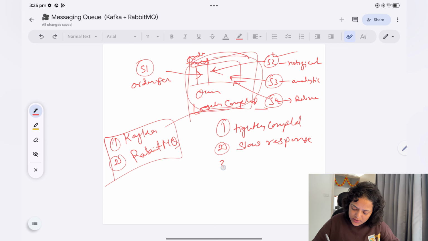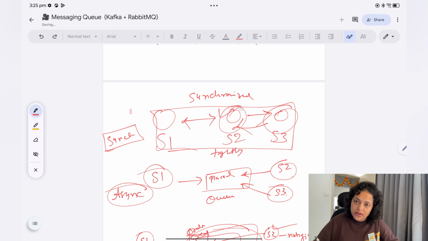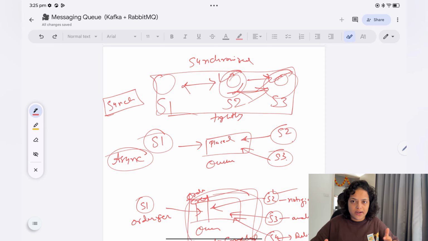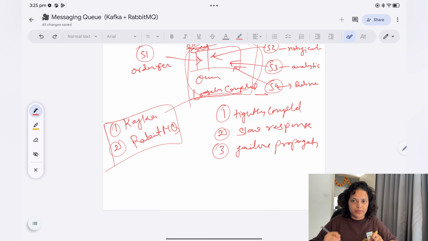And the third one is failure propagation. Failure propagation means that if service 2 fails, service 3 will also fail. Even though service 3 has not started its work, this failure will propagate to the next services, and in the response the user will get that the process has failed.